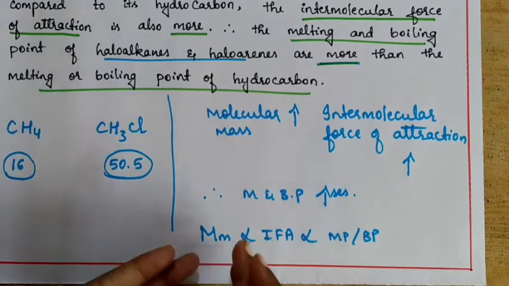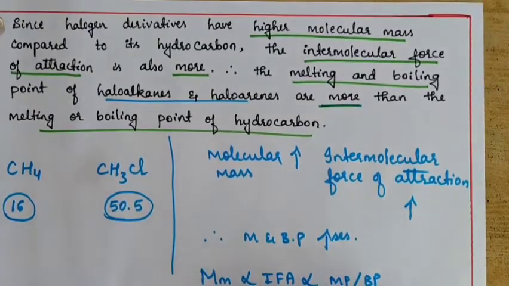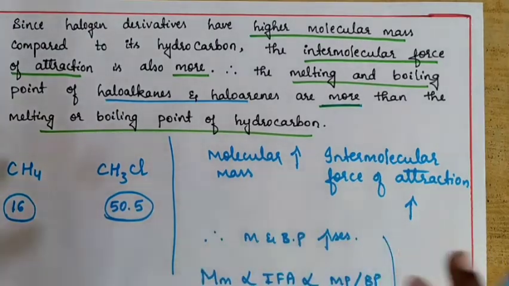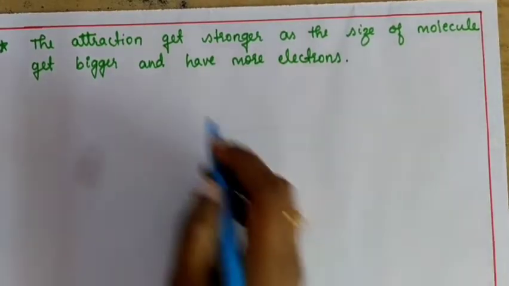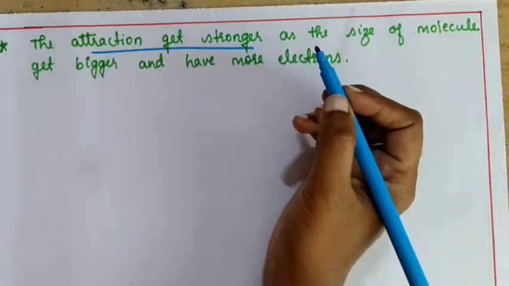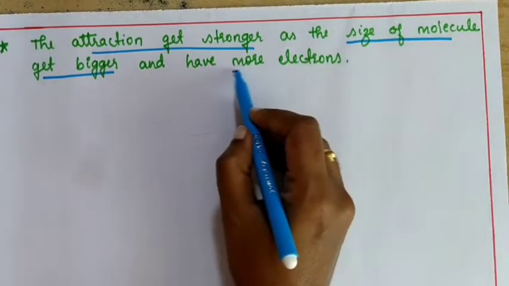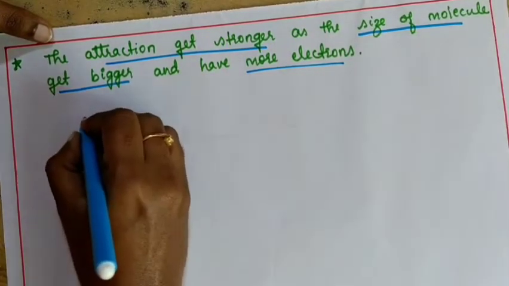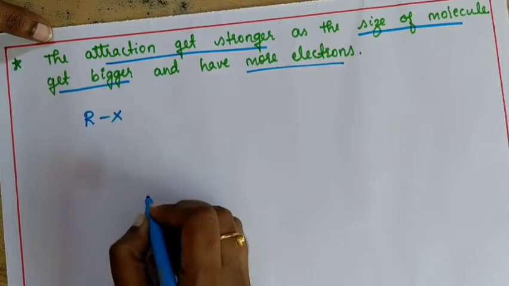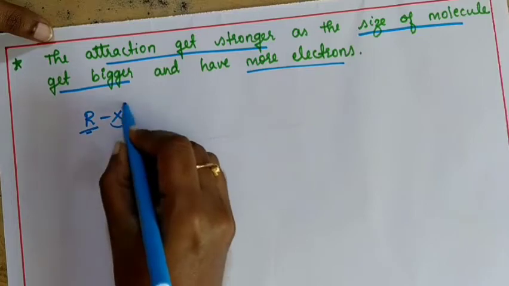As molecular mass increases, intermolecular force of attraction also increases. This is a relation between the melting and boiling point of haloalkanes, haloarenes with its respective hydrocarbons. One more important point is the attraction gets stronger as the size of the molecule gets bigger and has more number of electrons in it. For example, we'll consider a molecule of haloalkane, where the alkyl group is going to be same and this halogen will change.